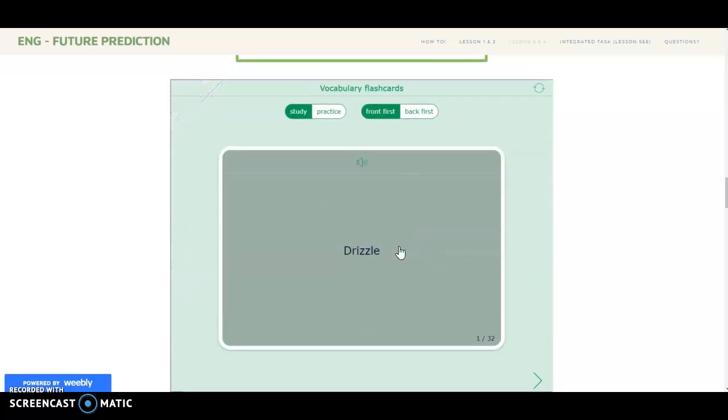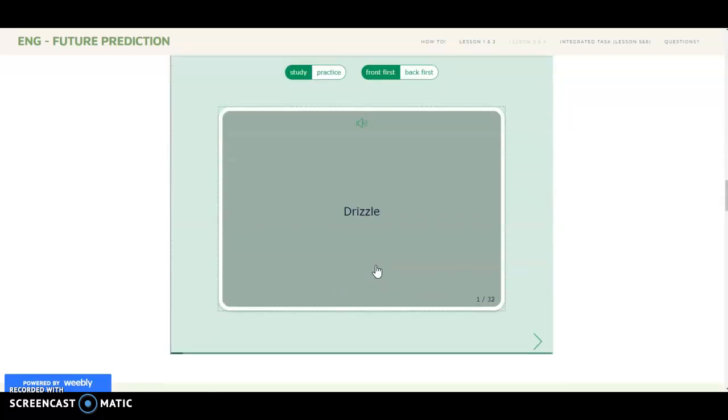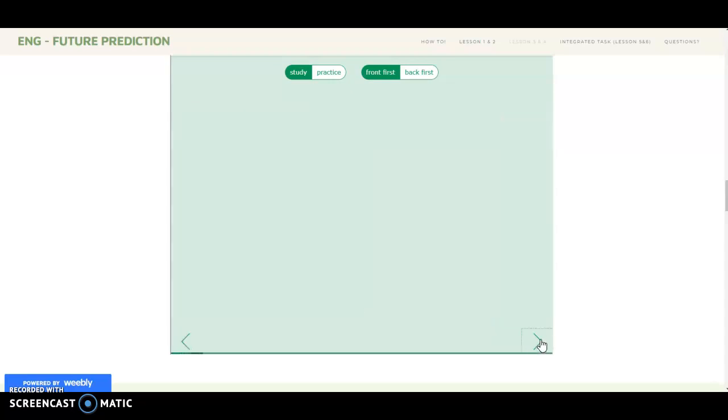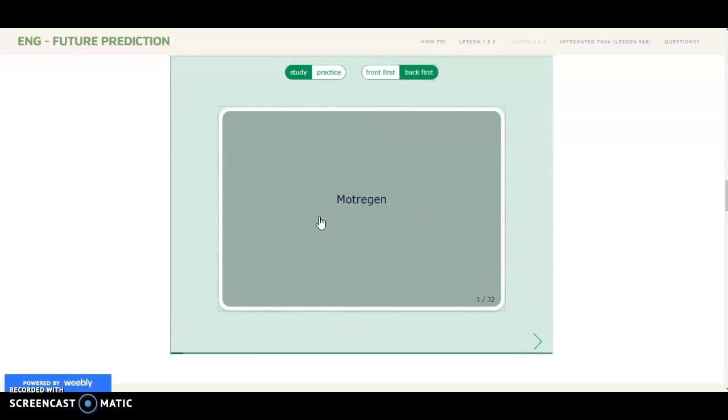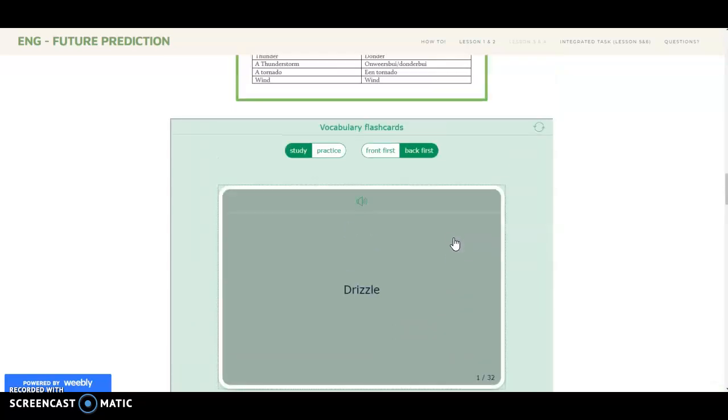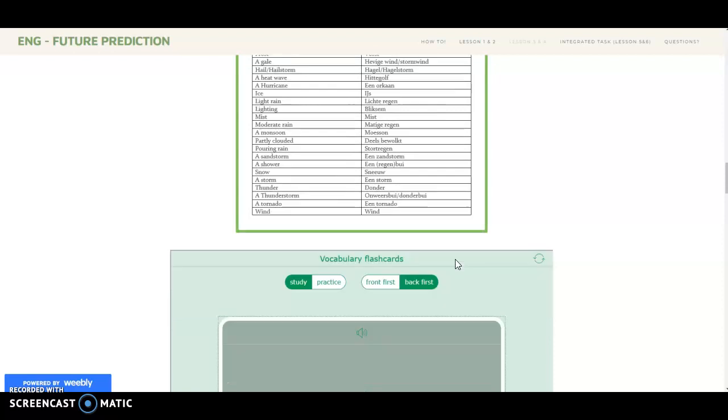And then there are these flashcards. These are very interesting. So this is a way for you to practice the vocabulary. The first word will be drizzle. If we turn this around, what is drizzle? Drizzle is motregen in Dutch. But why is this so convenient? You can also hear my beautiful voice when you press here. Drizzle. You will hear me say the word you see. So this will help you with your pronunciation. And you can do every word in the vocabulary list like this. You can also change it so that the Dutch translation is first. This is a very convenient tool for you to practice your vocabulary, and I hope you guys make use of this.